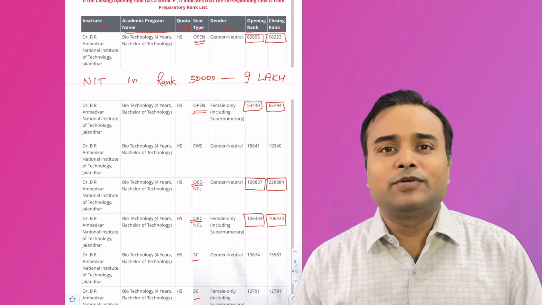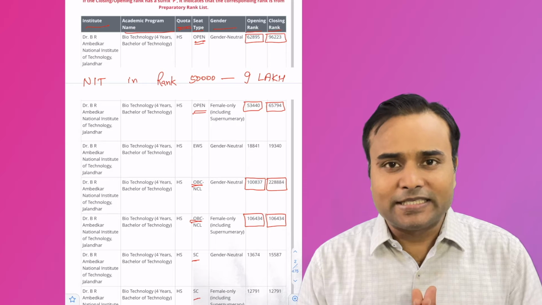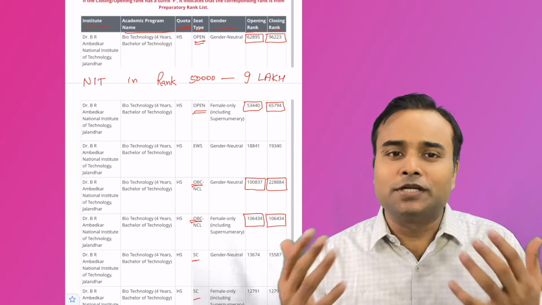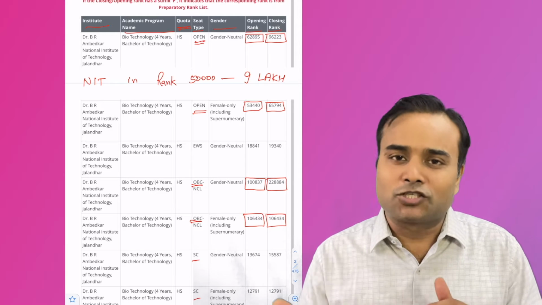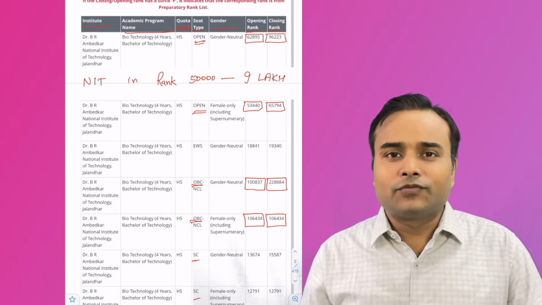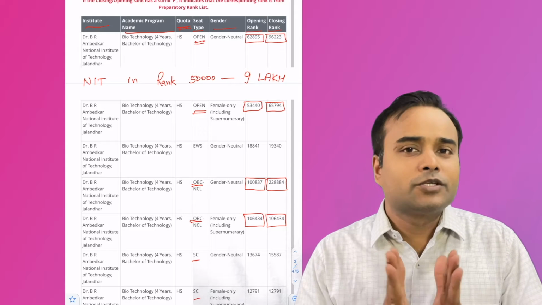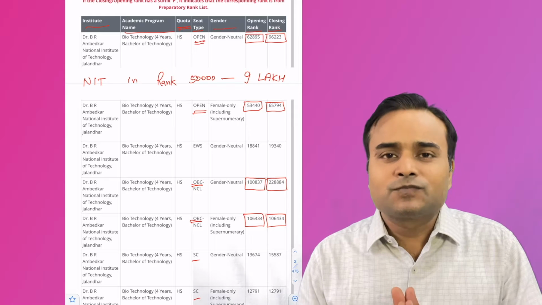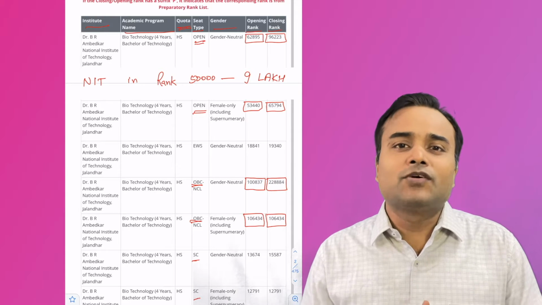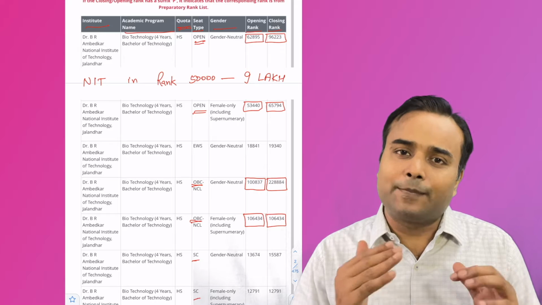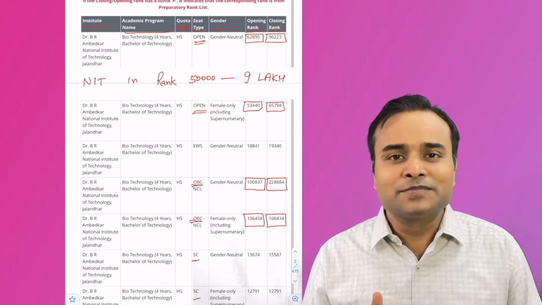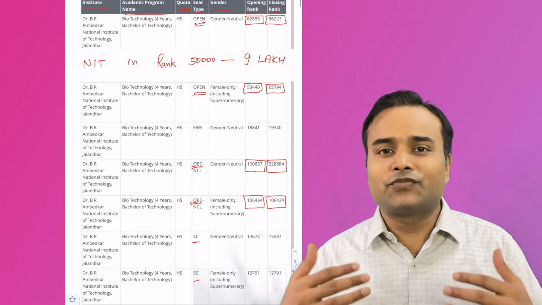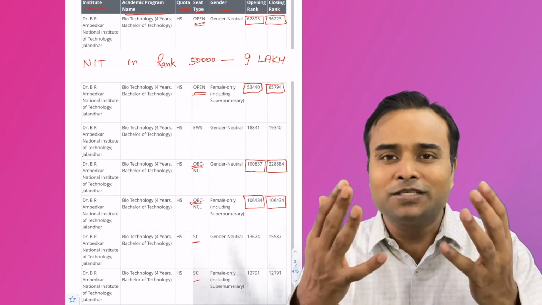If you have ranked between 50,000 and 9 lakh in NIT, in JEE Mains, you have a very good chance to get a very good NIT and a very good branch also. You have to fill so many options in Josaa counseling. For that, you should have information about what happened last year in the options filling, how options were available and how options were filled. So here we are going to discuss all the options.